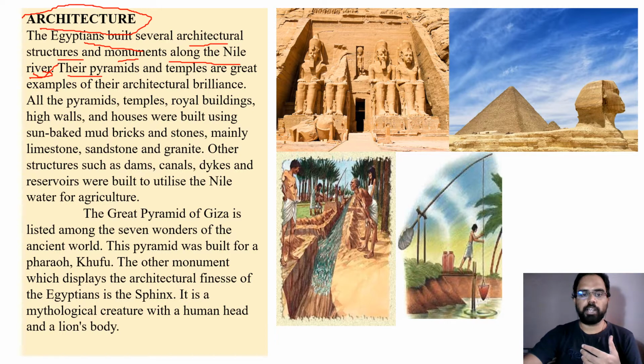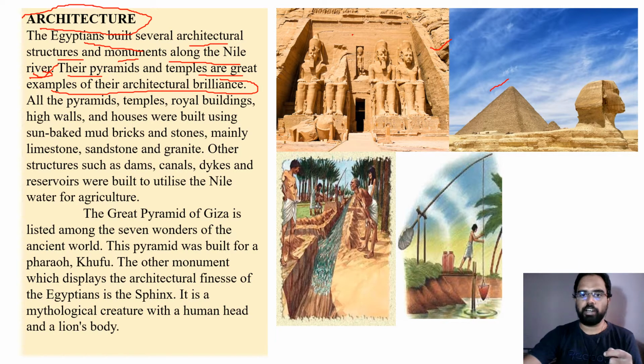Their pyramids and temples are great examples of their architectural brilliance. How do you say that Egyptians were well advanced in construction style and architecture? That can be revealed through the pyramids and their temples. They built several pyramid structures.